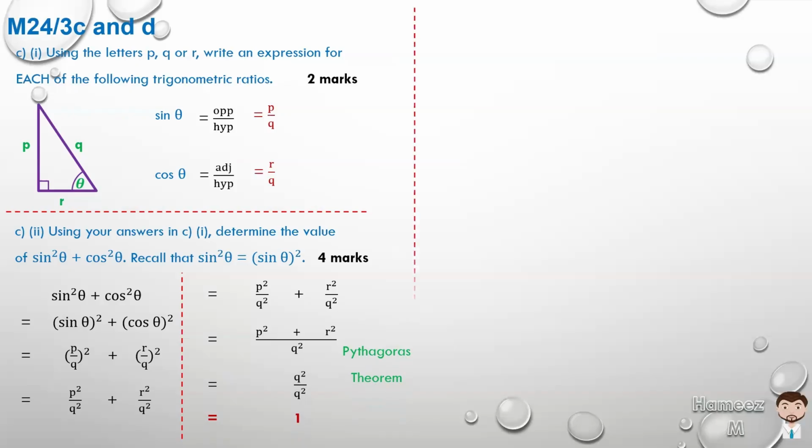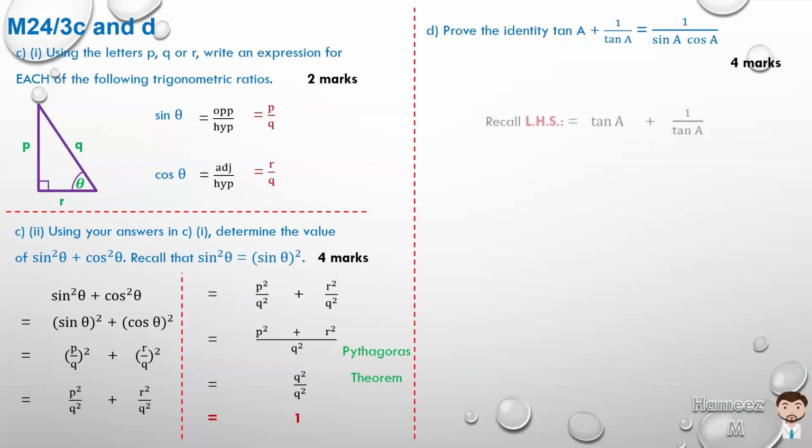Let's go on to part D. In this one, they're asking us to prove the trigonometric identity: tan A plus 1 over tan A is equal to 1 over sine A cos A. So we can use any side and manipulate it until we get the other side. I usually ask my students to take the more complicated looking side, which in this case would be the left-hand side. So let's recall the left-hand side is equal to tan A plus 1 over tan A.